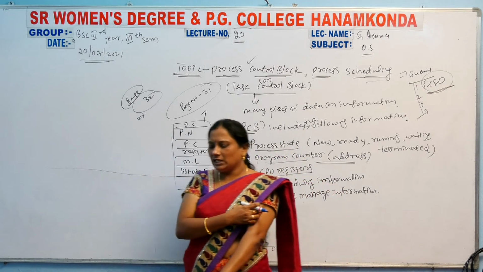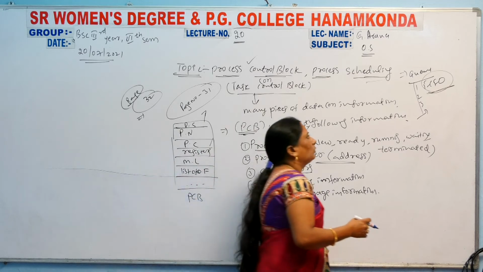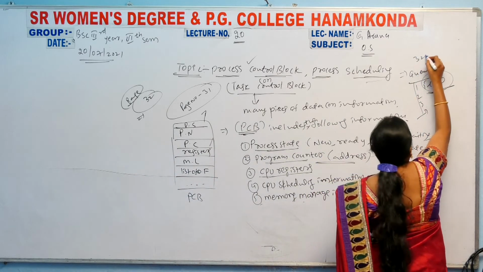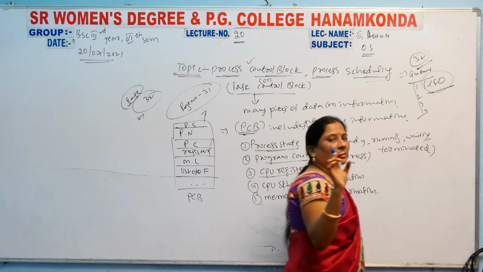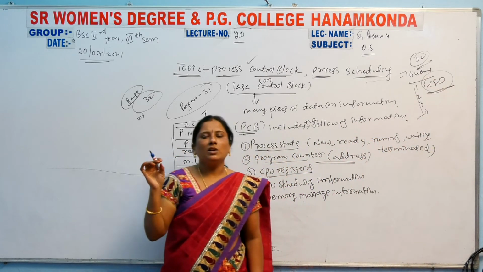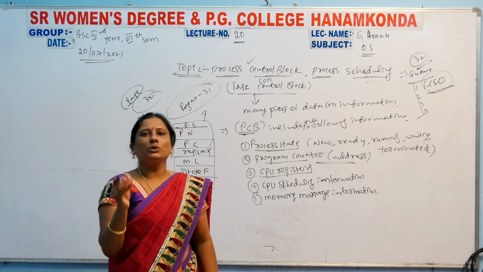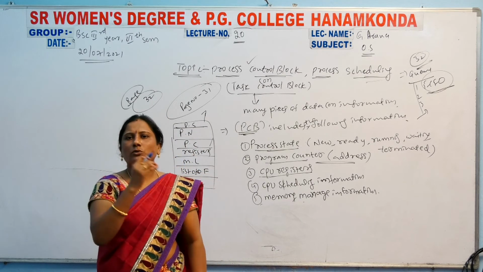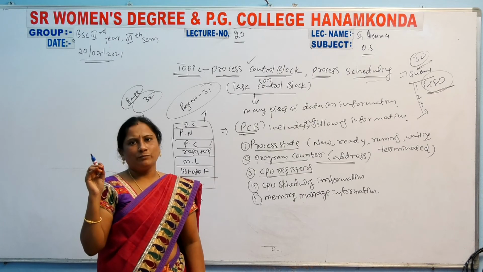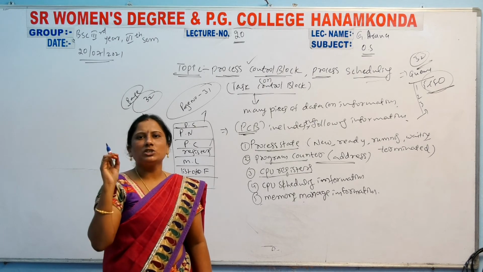Clear? The total theory is on page number 32. We have theory on page number 32. There is one paragraph you have to read. What you understand, you have to write. Otherwise, what I have explained, you have to write those points. You have to remember those points. Okay? So that is process scheduling.